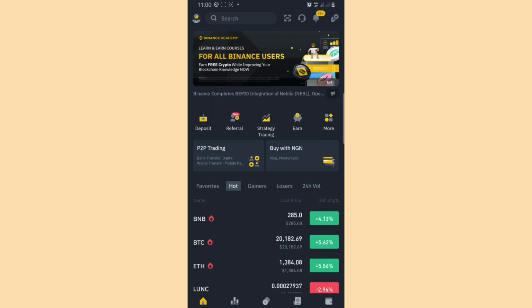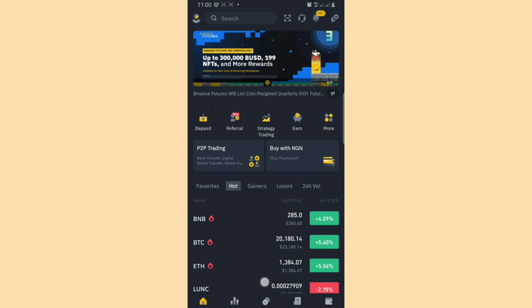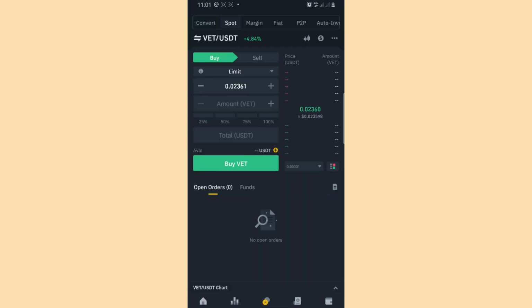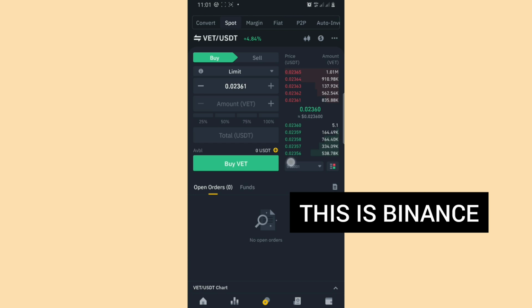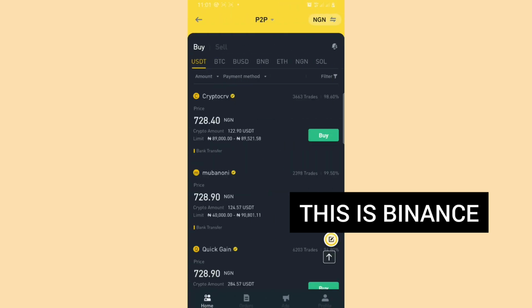Okay, now you go over to trade here. You see trade below here. You go over to the trade option. Once you are here, you go over to your P2P. You will see an option that says P2P. Then you go to the P2P option. All right, so this is P2P.